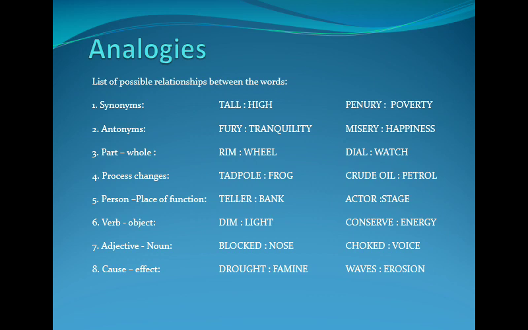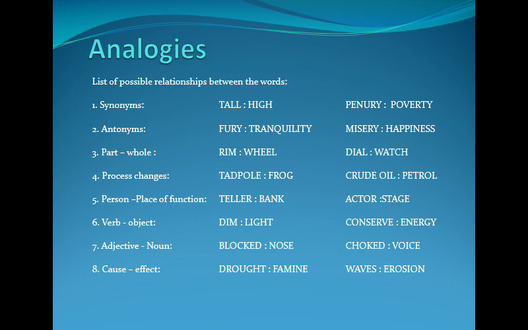Next you have point number 6, which is verb and object. So what can you do with a light? You can either make it brighter or you can make it dimmer. Similarly, with energy, you can conserve it, right? Then point number 7 says adjective noun. What happens to a nose? It can get blocked. A similar analogy would be a voice when it gets choked, right?